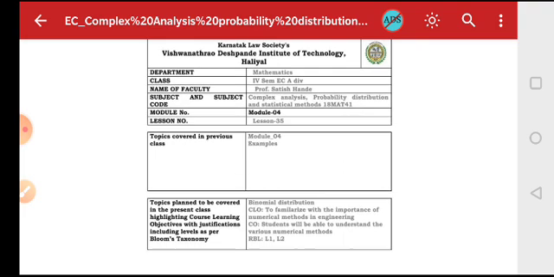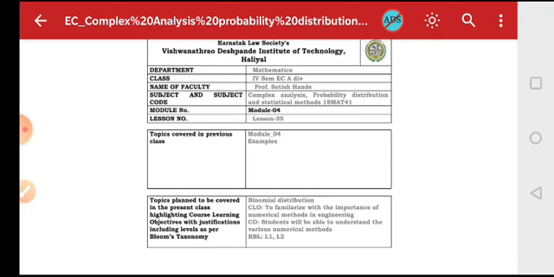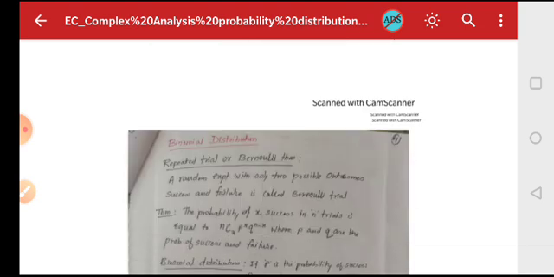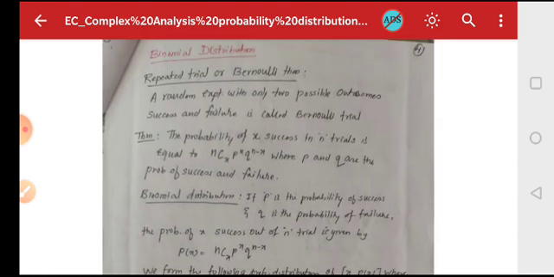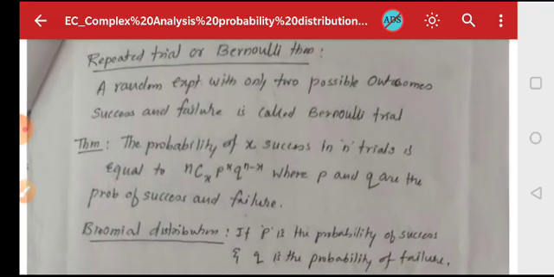Under discrete probability distribution, you are going to study two types of distribution. First one is binomial distribution, and second one is Poisson's distribution. Before going for the Poisson's, let's start with binomial distribution. Before knowing the binomial distribution, what do you mean by repeated trial or Bernoulli's theorem? A random experiment with only two possible outcomes, success or failure, is called Bernoulli's trial.